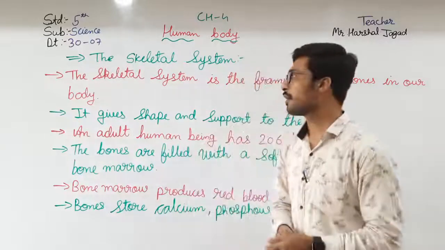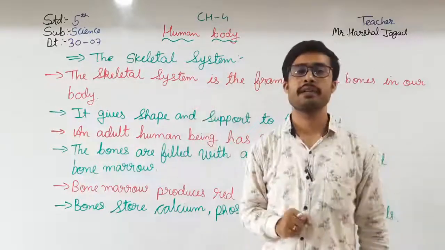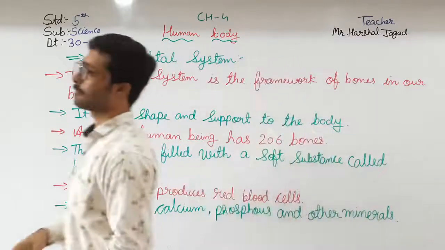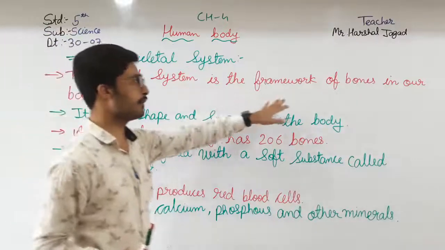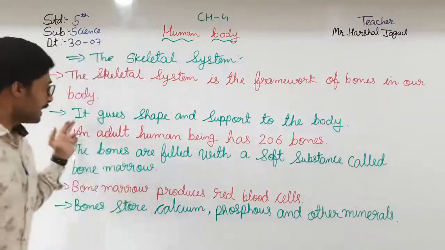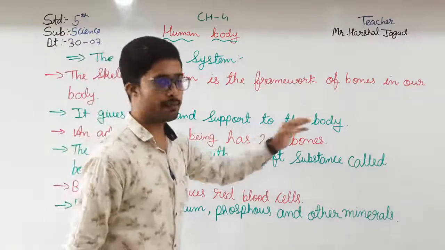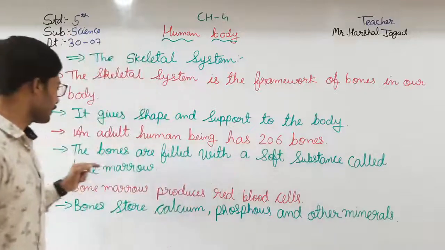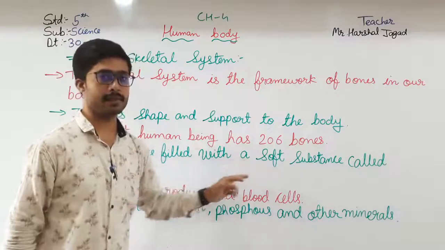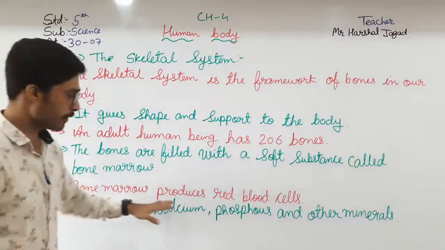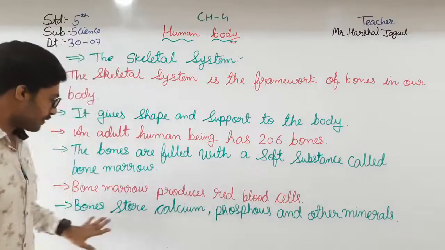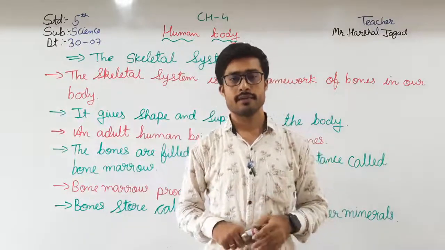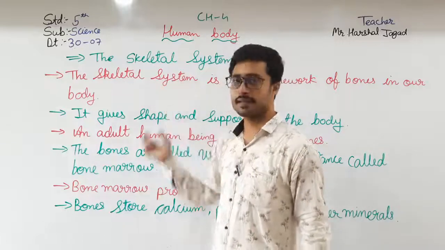So these are the main points about the skeletal system, which I have written on the board. Let us revise this. The skeletal system is a framework of bones in our body. It gives shape and support to the body. An adult human being has 206 bones. The bones are filled with a soft substance called bone marrow. Bone marrow produces red blood cells, and bones store calcium, phosphorus and other minerals in our body. Okay students, so this is all about the skeletal system in detail.